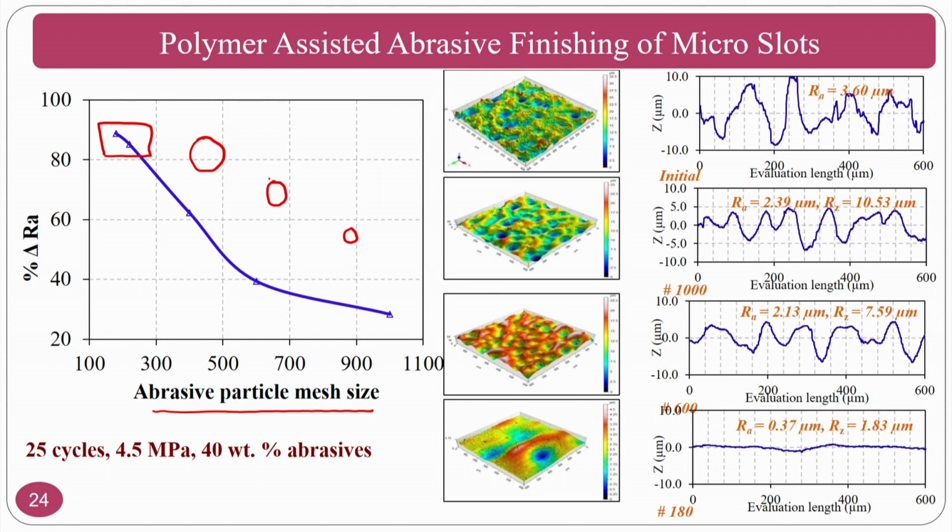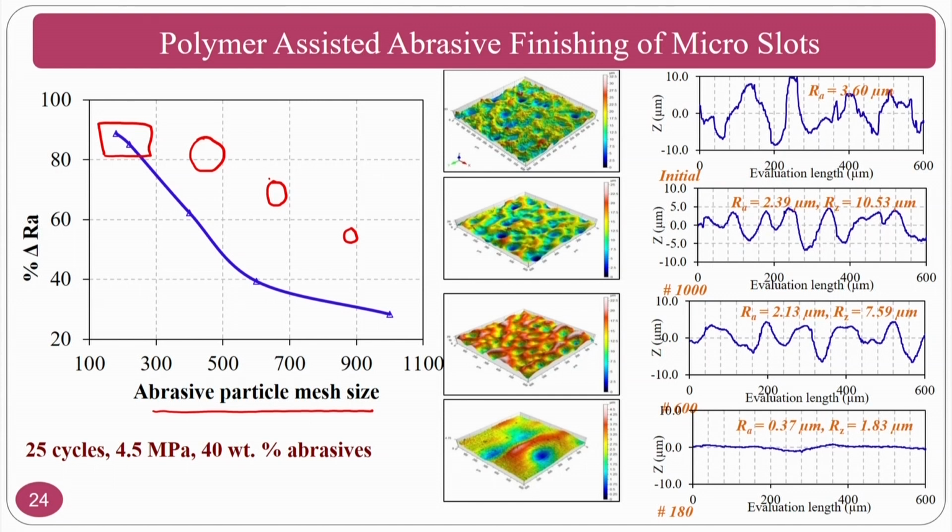If the abrasive particle is too small, whenever it comes into contact with the finishing region, because of the radial force and the opposite to radial force and other things, these particles may penetrate inside the medium.